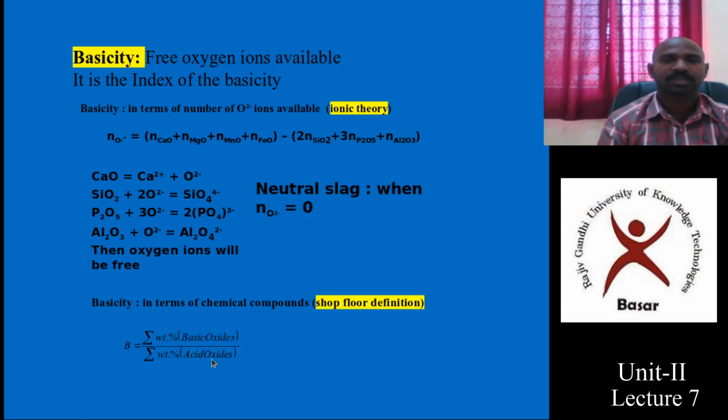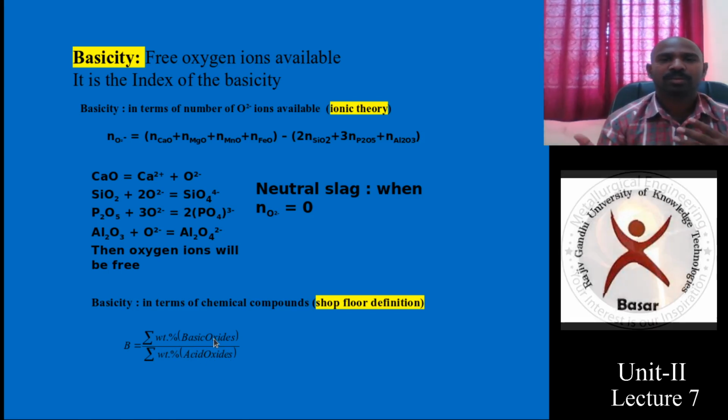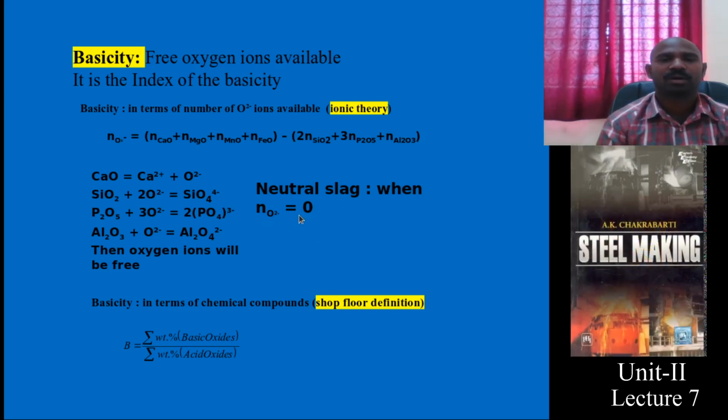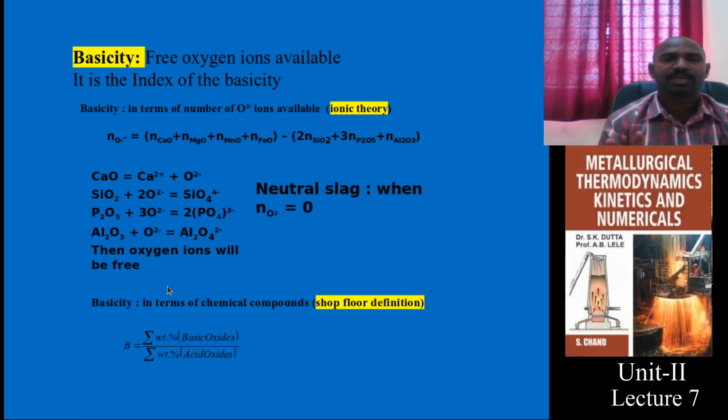In the case of acidic oxides, it accepts the ions. In the case of basic oxide, it donates the ion. Based on these, with the number of total oxygen ions, you can also calculate. If it is a neutral slag, it is assumed to be equal to 0. This is with respect to the basicity, viscosity and slag characteristics as I discussed now.